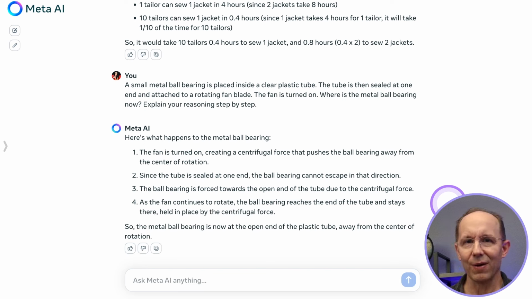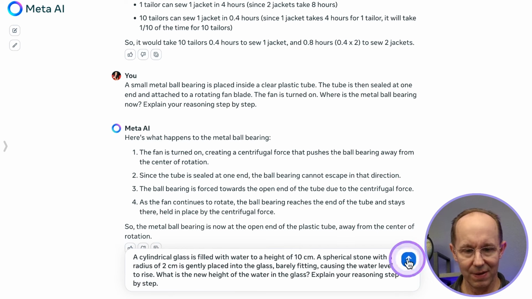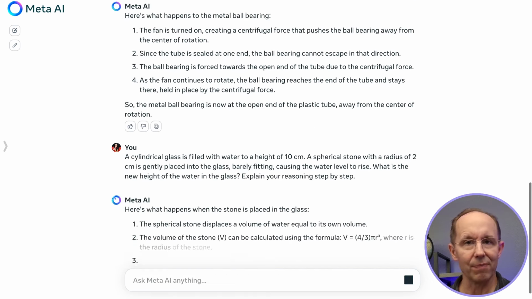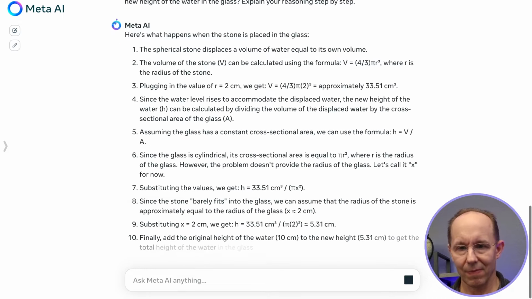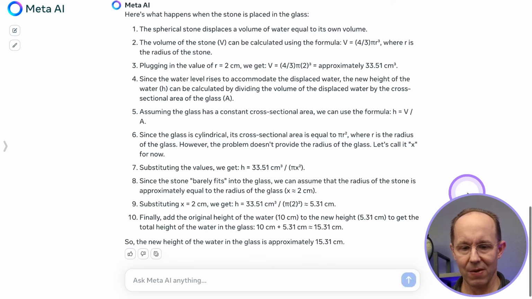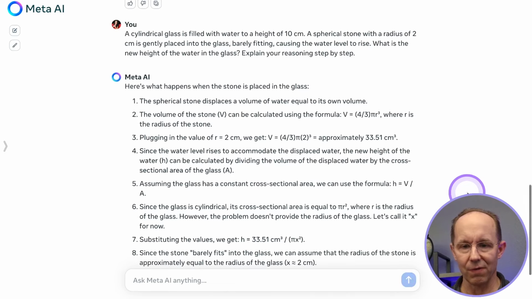So we have one final problem that we're going to do for complex reasoning. So let's try this example. The cylindrical glass problem filling up with water. Okay, a lot of calculations here. Let's see. So first of all, just to recap the problem, a cylindrical glass is filled with water to a height of 10 centimeters, and then a spherical stone that exactly matches the radius of the tube is placed in there, causing the water level to rise. What is the new height of the water in the glass?